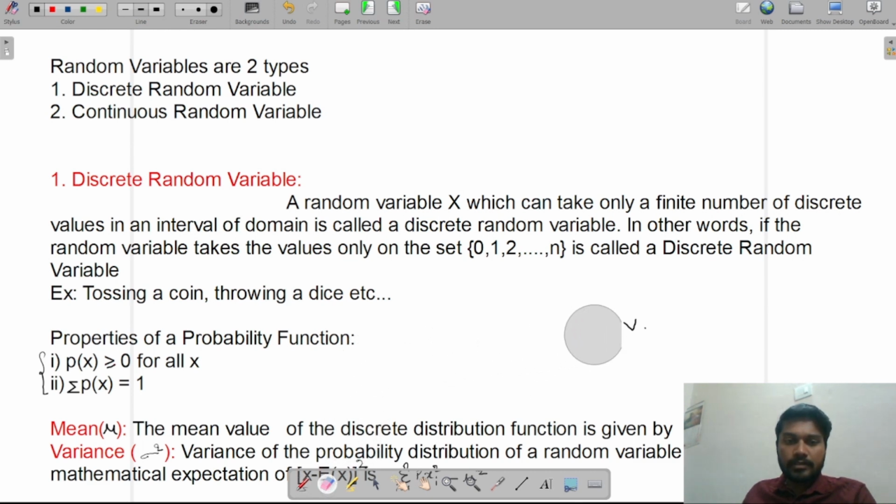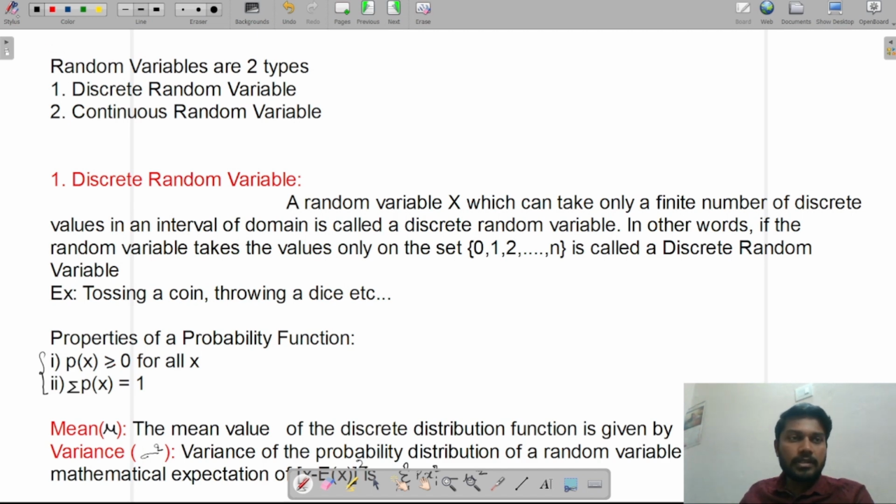Now let's see the mean and variance of the discrete random variable. What do you mean by mean? The mean value of the discrete random variable function is given by mu equal to summation pi into xi, which can also be denoted by E of x. This is the formula of the mean of the discrete random variable.